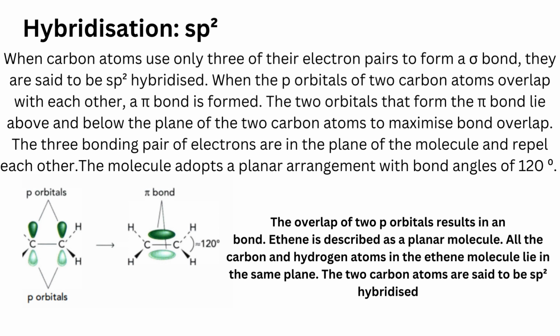The molecule adopts a planar arrangement with bond angles of 120 degrees. The overlap of two p orbitals results in a pi bond. Ethene is described as a planar molecule. All the carbon and hydrogen atoms in the ethene molecule lie in the same plane. The two carbon atoms are said to be sp2 hybridized.